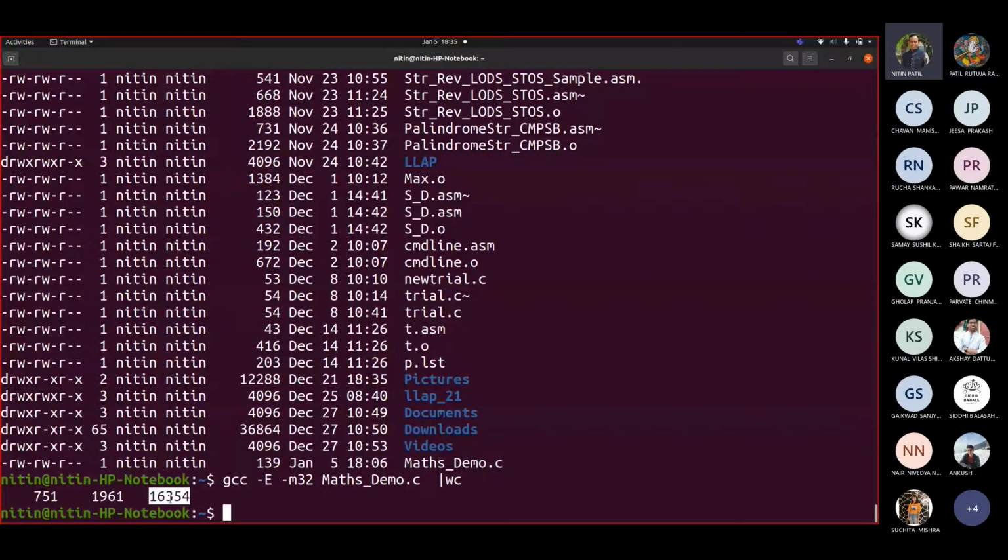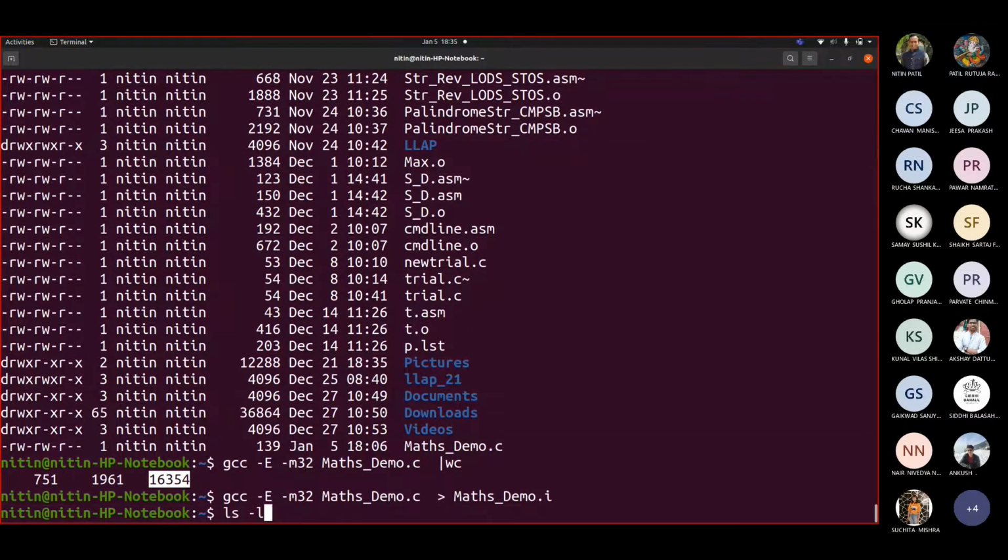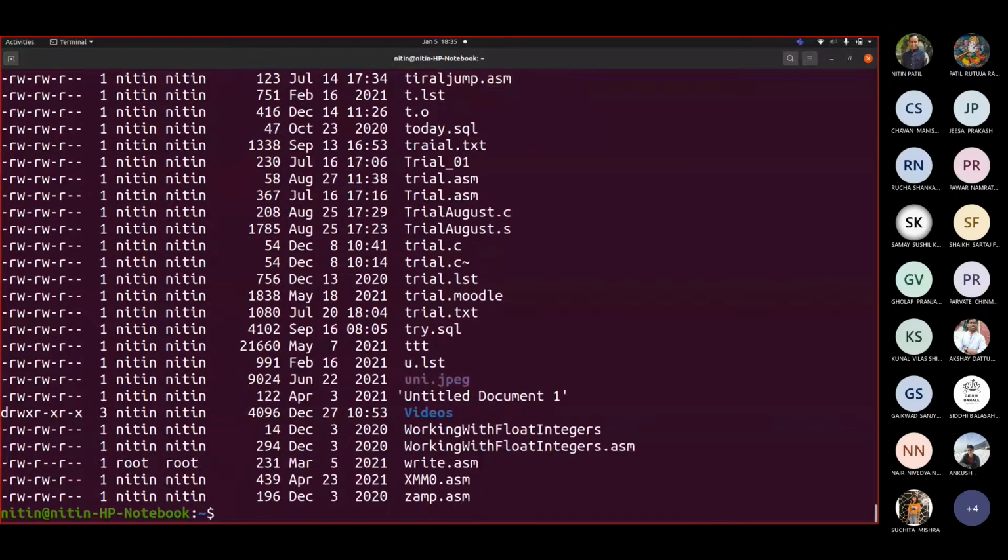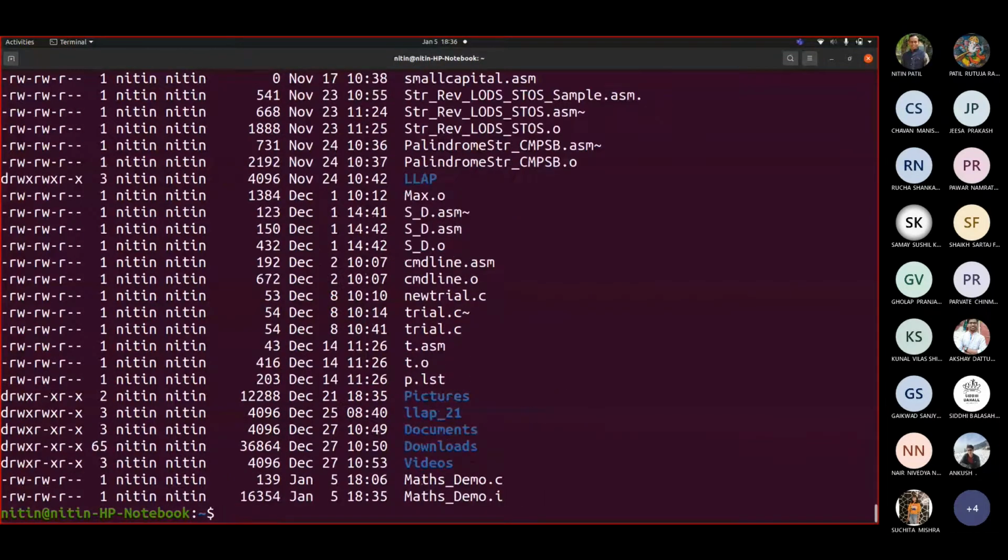Now this will not give you that .i file, but if you really want that, you write this greater than match demo.i. 16354. Same thing we got there, correct?